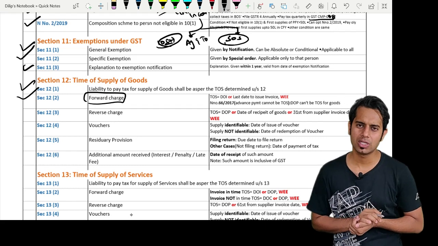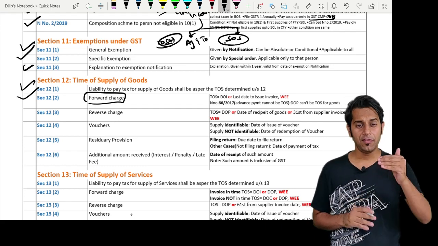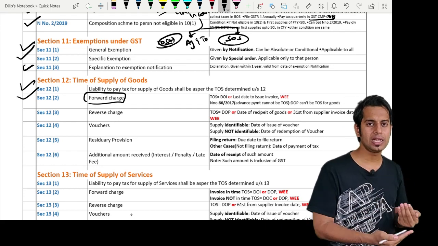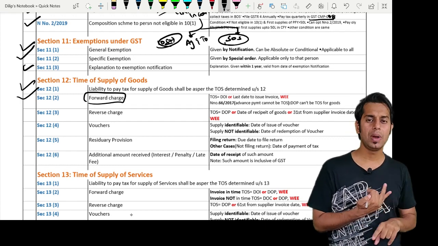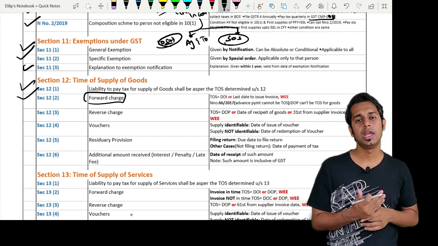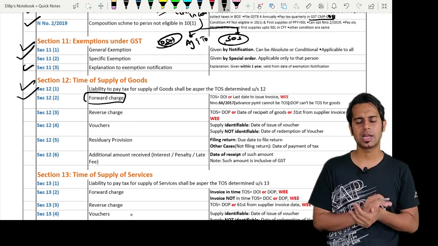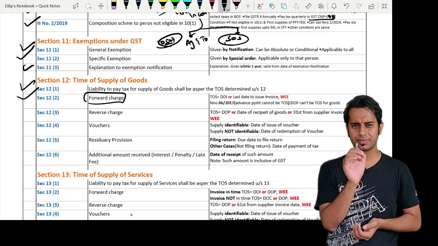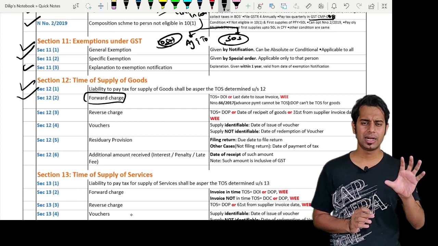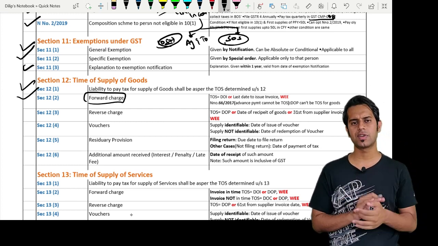The last day to issue invoice in case of goods is, if movement is there, then on or before removal. If movement is not there, on or before delivery. If it is continuous supply of goods, successive payment date or successive statement date, whichever is earlier. And in case of sale on approval basis, the date of approval or 6 months from the date of removal, whichever is earlier.